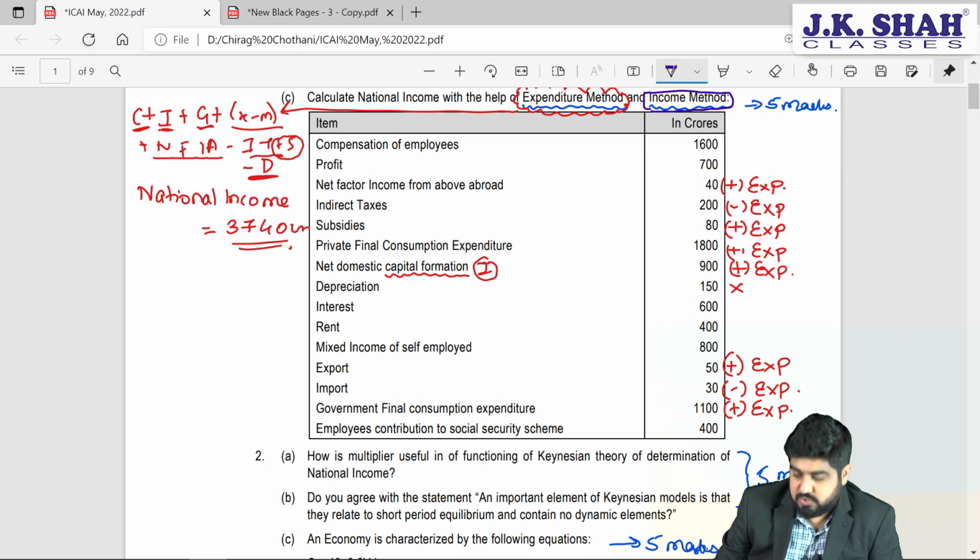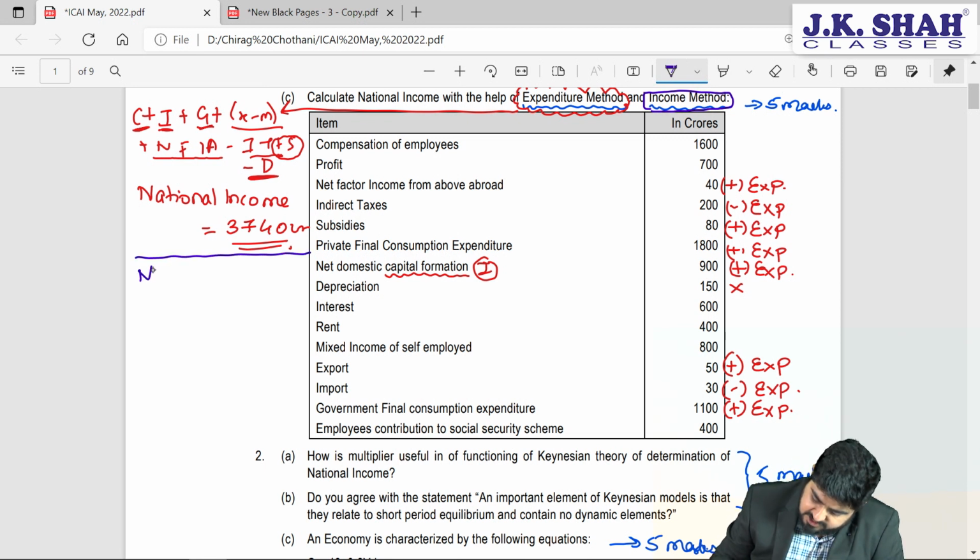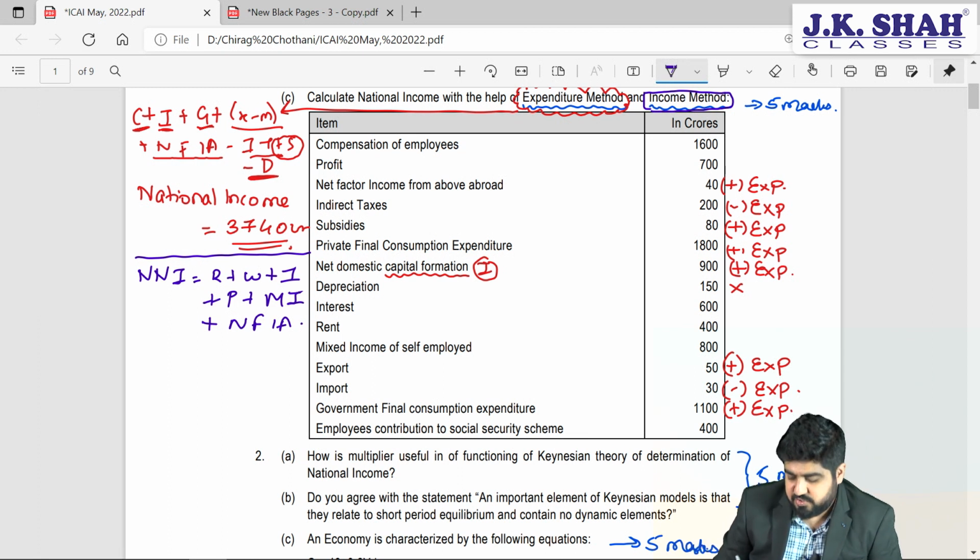So in the income method, we have the formula for NNI, that is rent plus wages plus interest plus profit plus mixed income plus NFIA, right? This is our normal formula for NNI that we calculate.